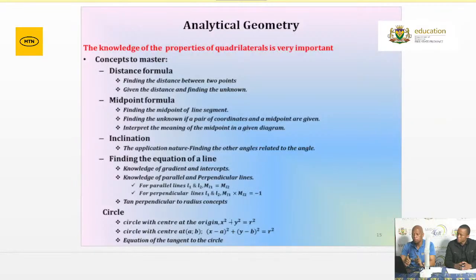Please make sure that you study those ones. The opposite sides of parallelograms, they are equal and parallel. Go and study those ones. They are very important. Right now, the distance formula, remember we spoke about the formula sheet.